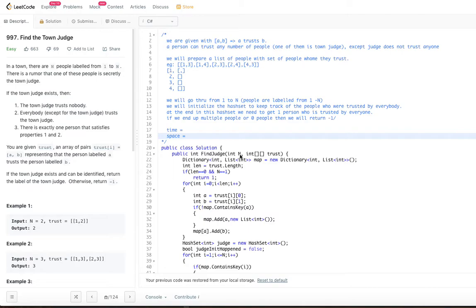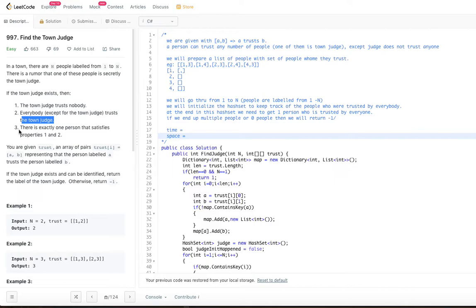Let's go ahead and jump into today's problem. In a town, there are n people labeled from 1 to n. There is a rumor that one of these people is secretly a town judge. If the town judge exists, then the town judge trusts no one. Everybody except the town judge trusts the town judge.